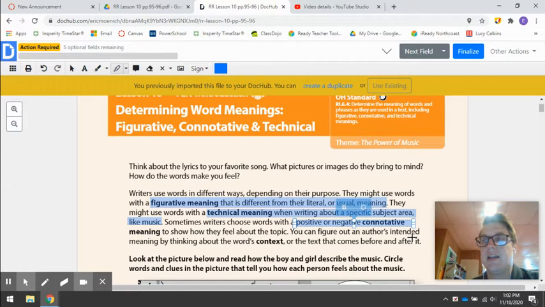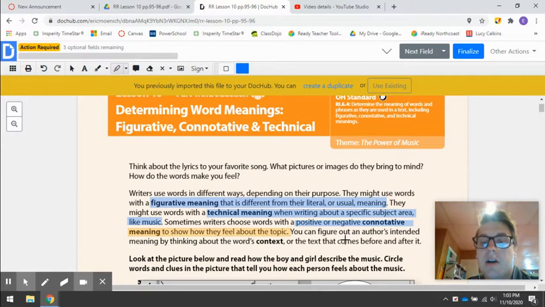But if I say, oh, that test was so difficult or so hard, then you get a negative connotation, a negative vibe from it. Like, ooh, that sounds like it was a bad one. Maybe I should study more for it, right? So connotative meaning or connotation is kind of the vibe, good or bad, that a word gives off, right? And it shows how the author feels about the topic.